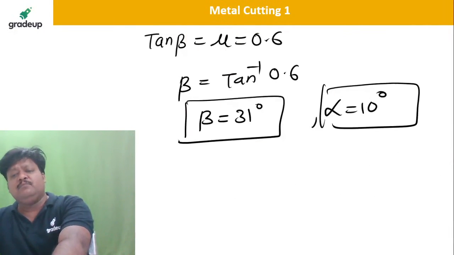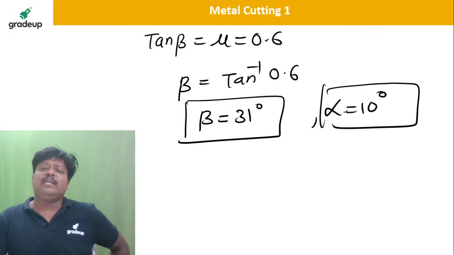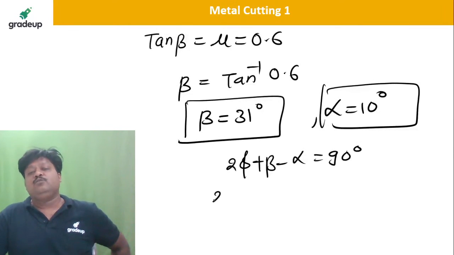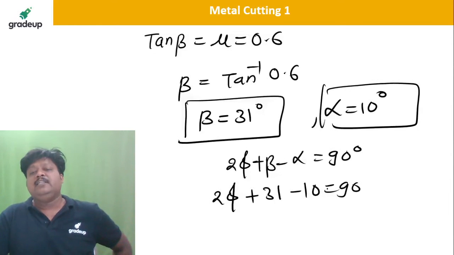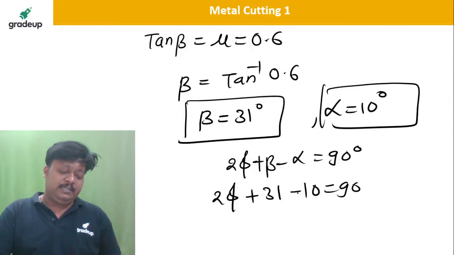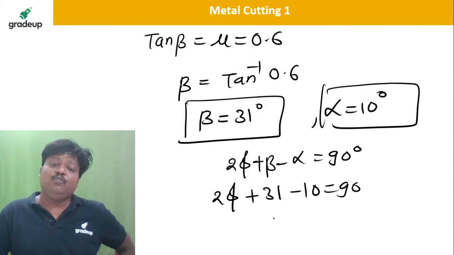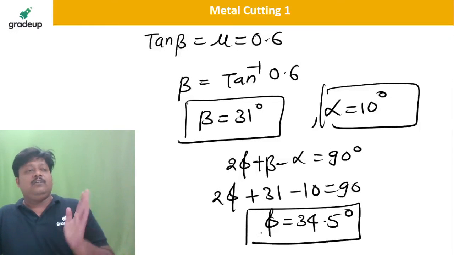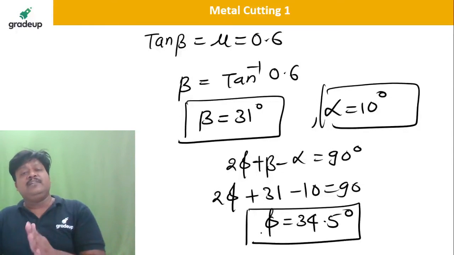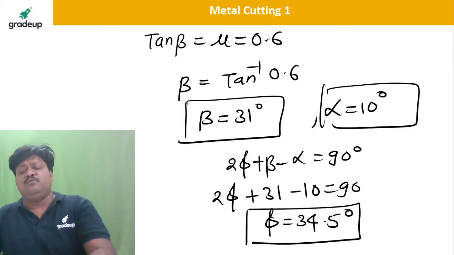So by using Merchant's theory only we can calculate it: 2 phi plus beta minus alpha is equal to 90 degree. You know this. So 2 phi plus 31 minus 10 is equal to 90. So 100 minus 31 divided by 2, it is 34.5. 34.5 degree, so we got the shear angle.